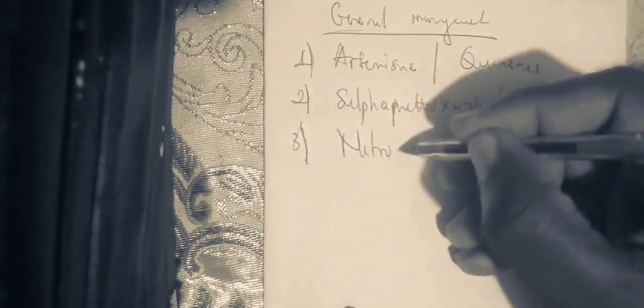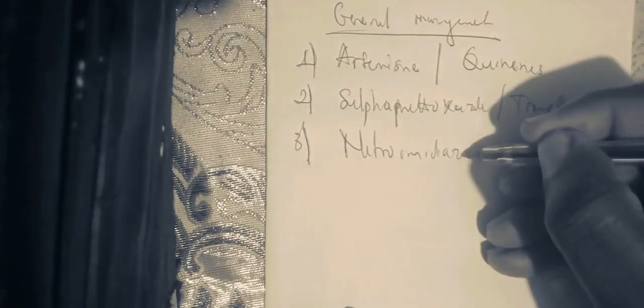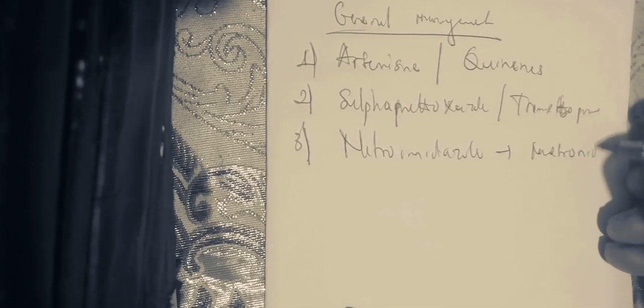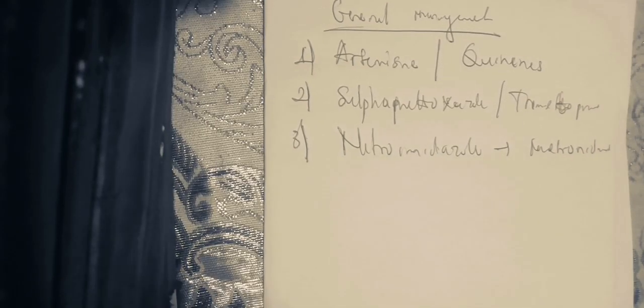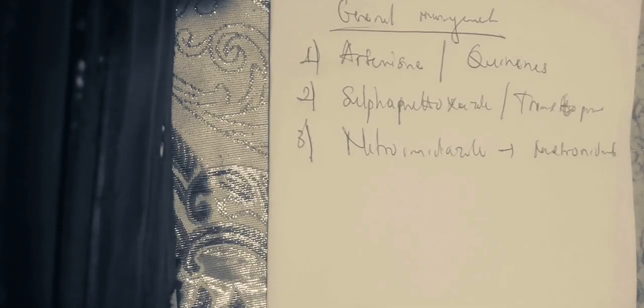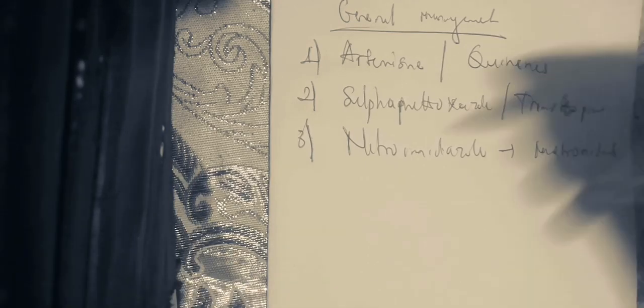The third class that can treat, we have the nitroimidazoles, is it clear? Nitroimidazoles. Examples are metronidazole, you have secnidazole, you have tinidazole. Is it clear? The nitroimidazoles. So those are the three major classes which are involved with treatment of parasitic infections, is it clear?